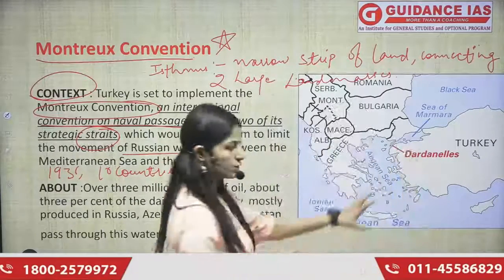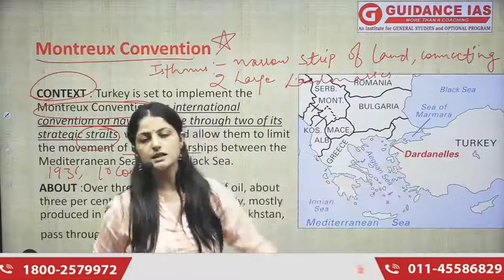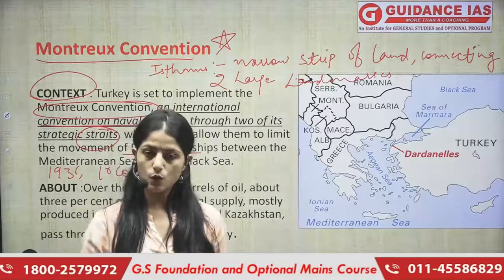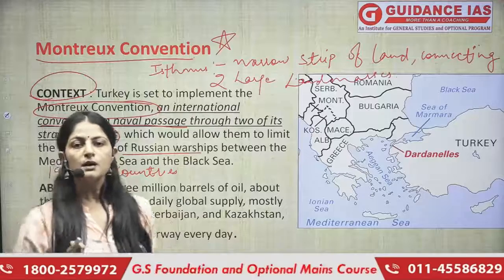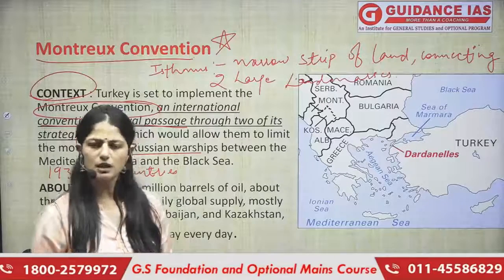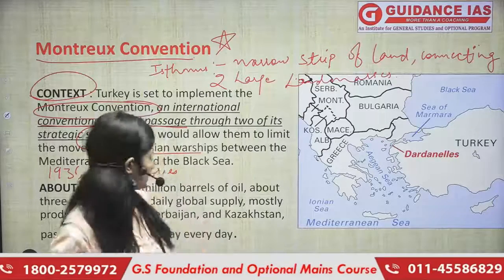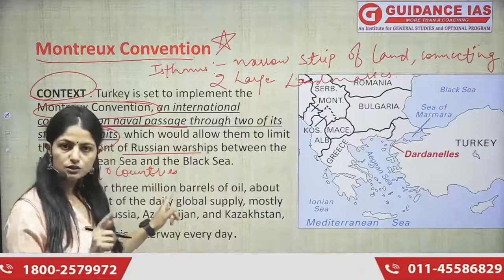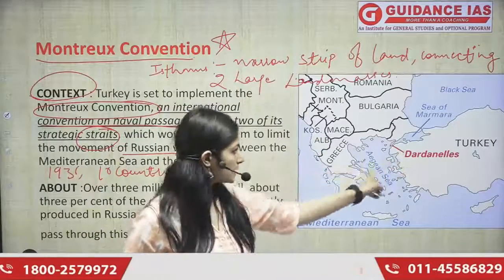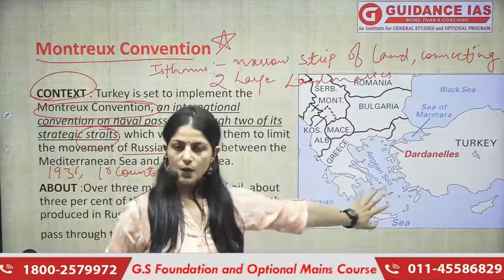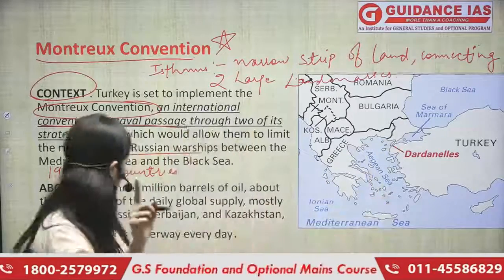I will just tell you what exactly those routes are. कि उन routes पे Turkey decide कर सकता है कि किसकी ship, especially in war time, can pass through, which countries' ships can pass through and which can't, or even whether the warship can pass through or not. Okay? So this convention gave the right to Turkey on the sea route, and Turkey now has the power to decide whether the warship can pass through this route or not. Through which route? I'll just tell you.